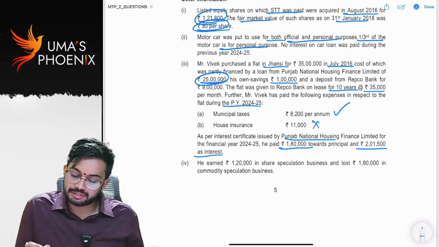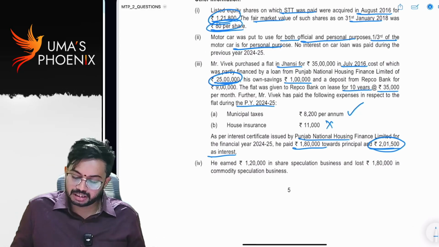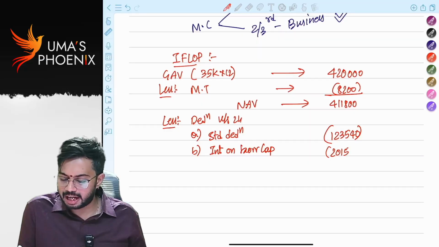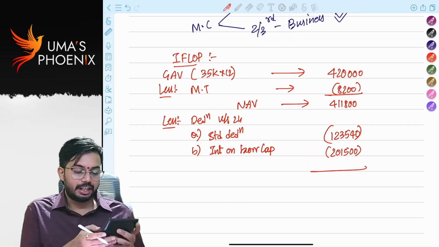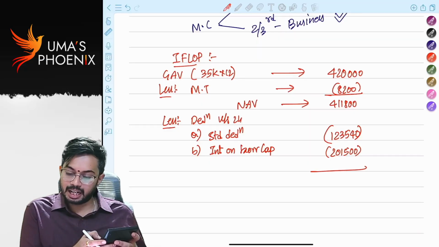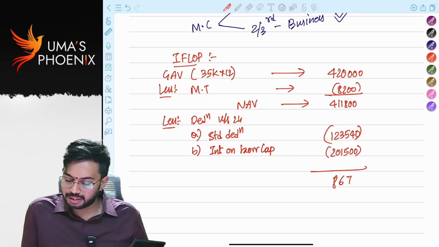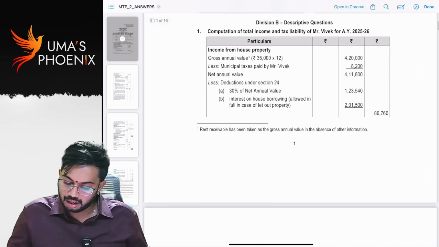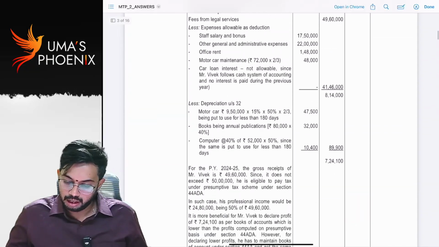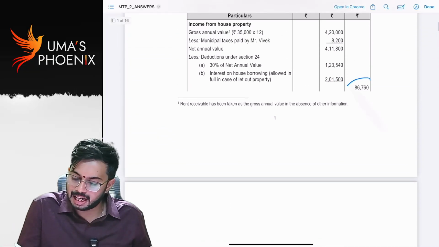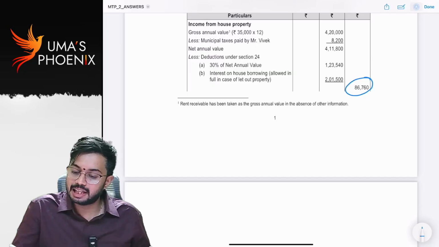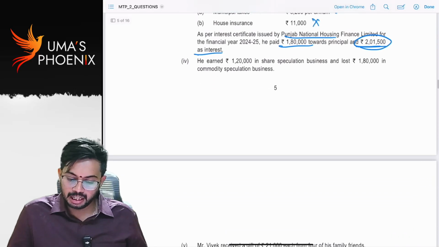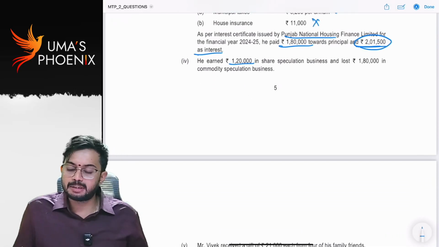Sorry, rate of interest was not given, but interest amount was given. So 2,01,500 interest amount we can claim as deduction. So 4,11,800 minus 123,540 minus 2,01,500, 86,760. Let us see whether my answer is correct or not. Income from house property. Yes, my answer is correct. 86,760.